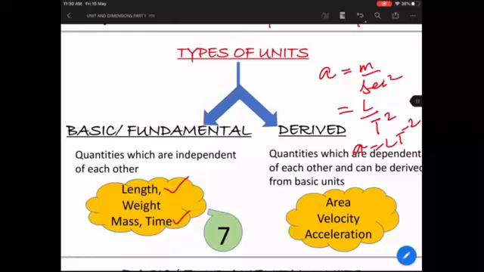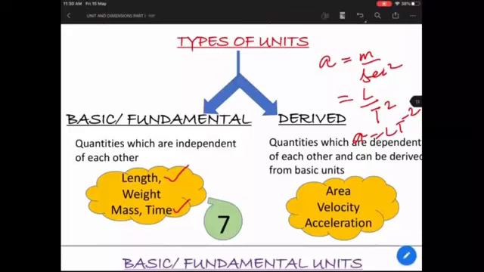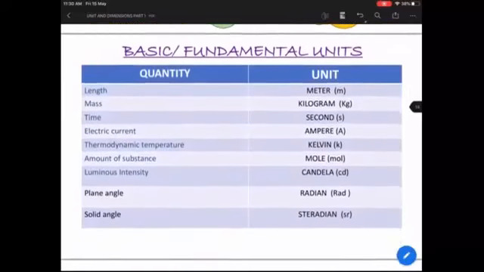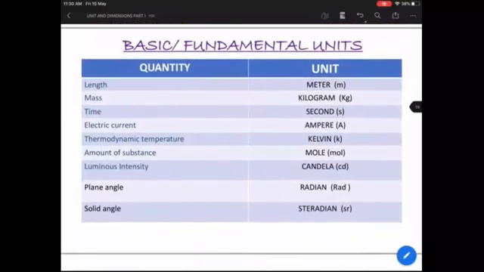Fine. So these are the two types of quantities that are available, and there are 7 basic quantities which we have with us. These are the 7 basic quantities. Length, which is in meters, mass in kilogram, time is in seconds, electric current is in amperes, thermodynamic temperature is Kelvin, amount of substance, which is the quantity of the substance, is generally given in moles, which you must have studied in chemistry. Luminous intensity is the amount of light, the intensity of the light. So that is in candela.